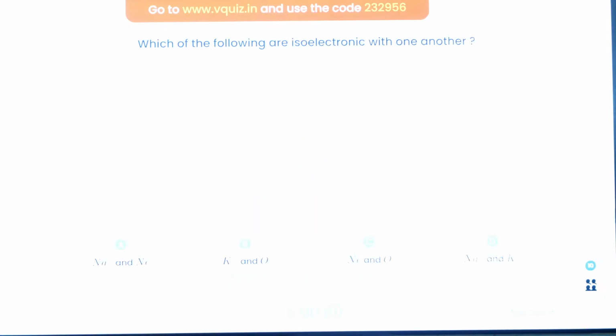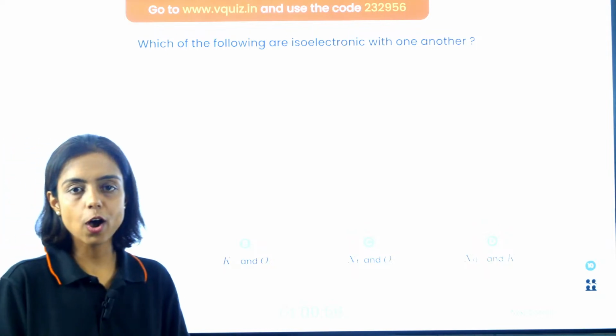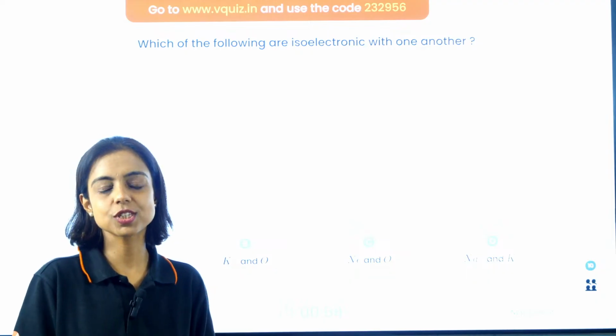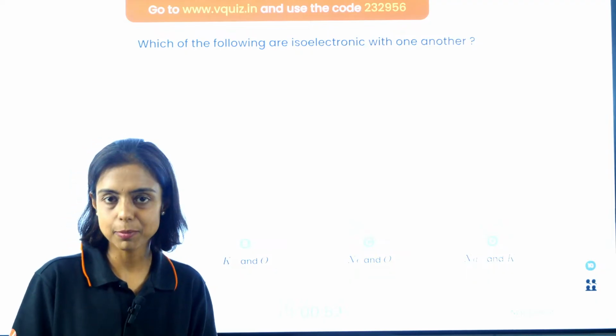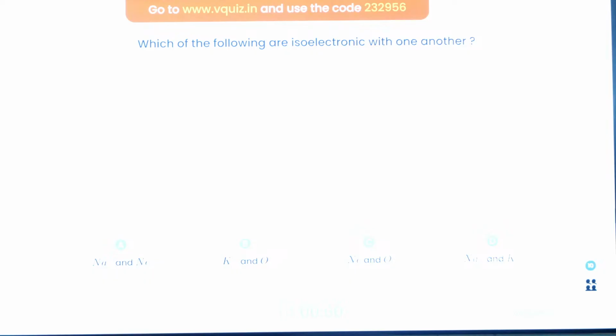Which of the following are isoelectronic with one another? You have to look for the option in which both the species given are isoelectronic, having the same number of electrons. Quick, you have to be super quick, guys.